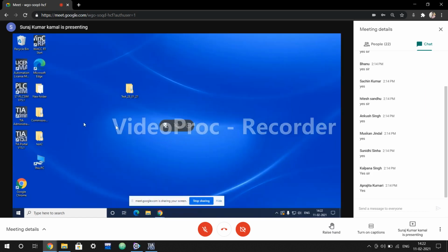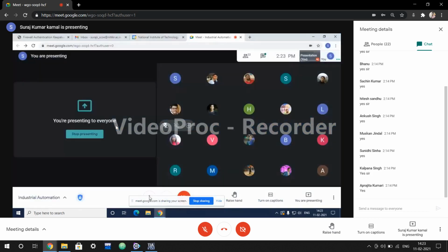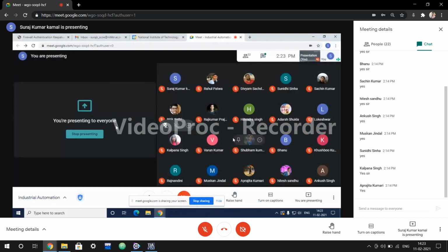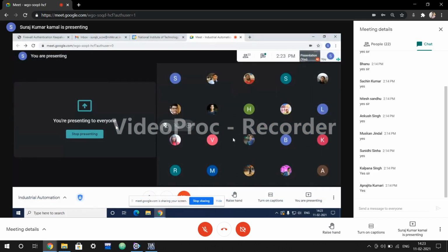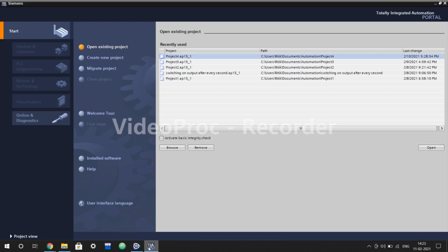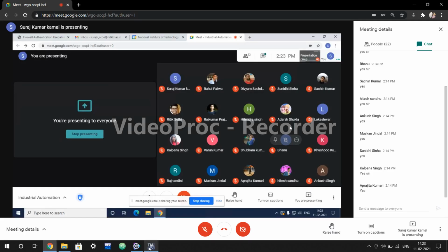So is my screen visible? We are using TIA Portal version 15.1. Okay, again, a question for the guys who joined today. What do you understand by TIA? What is the reason that this particular software is called TIA? Who is this? Adarsh Shukla.